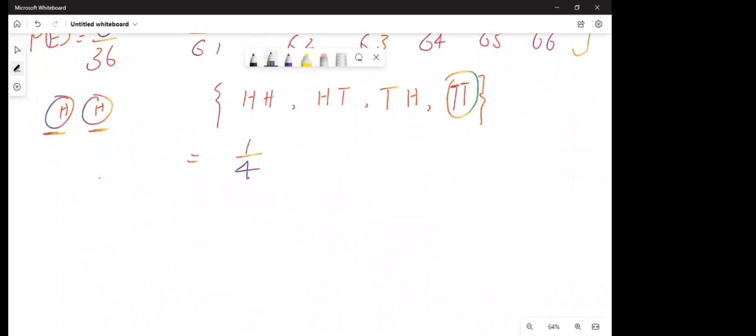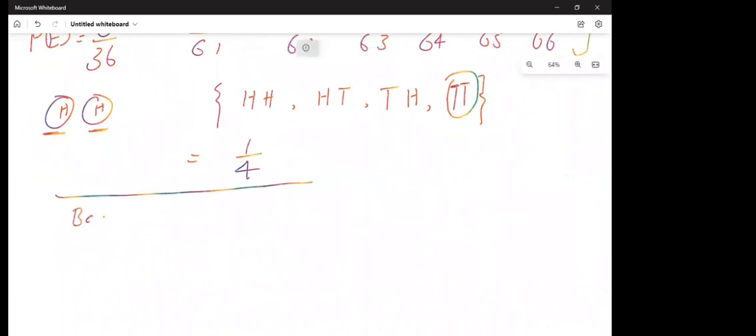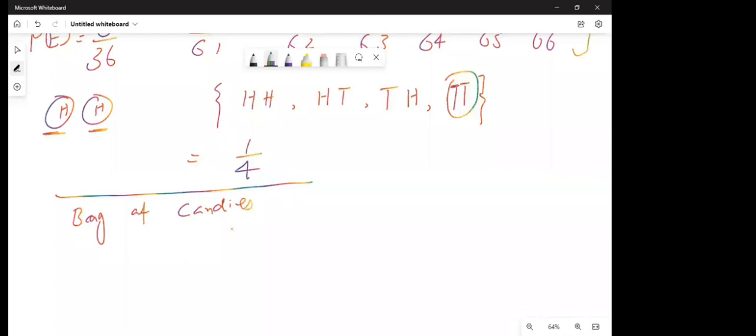But let's say we have a bag of candies, and there are 3 blue, 2 white, and 5 red candies.